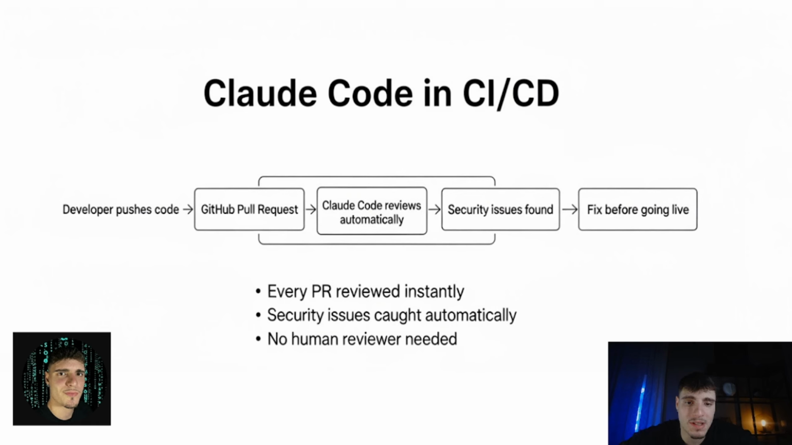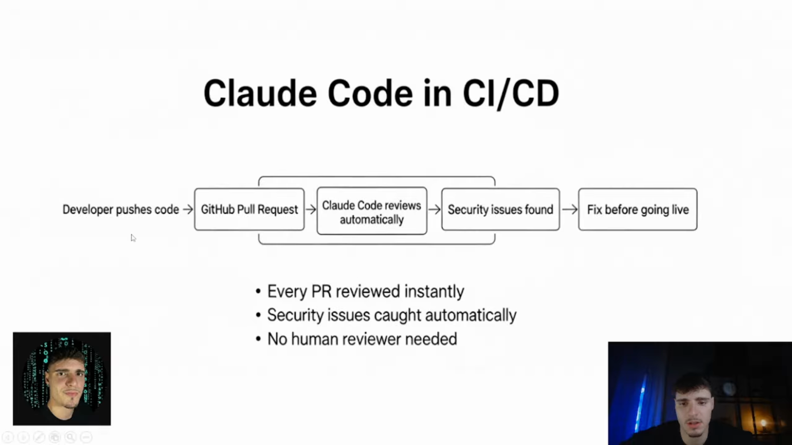You can use Claude Code inside your CI/CD pipeline, which means every time a developer pushes code to GitHub, Claude Code automatically reviews it. Normally, when someone opens a pull request, meaning they want to merge new code, a human has to review it and check for bugs and security issues. So with Claude Code, you automate that entire process.